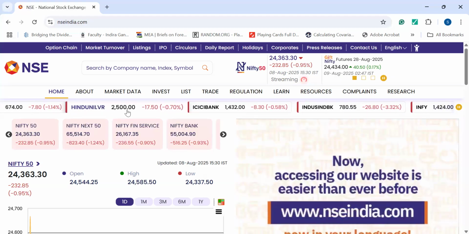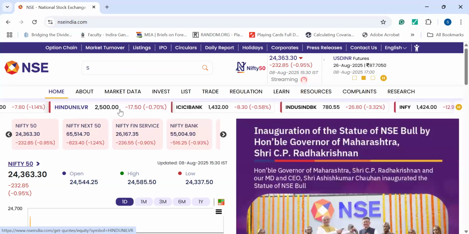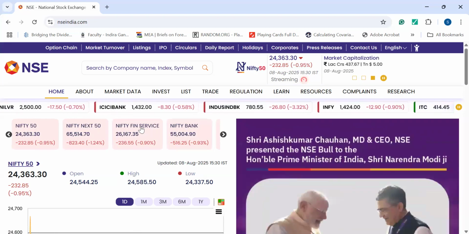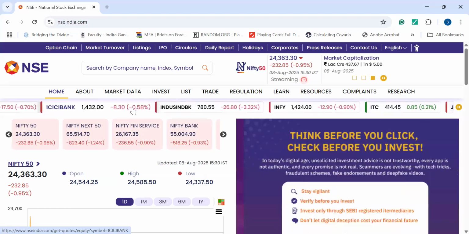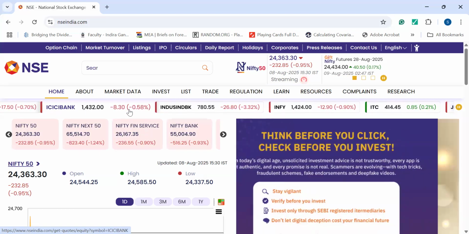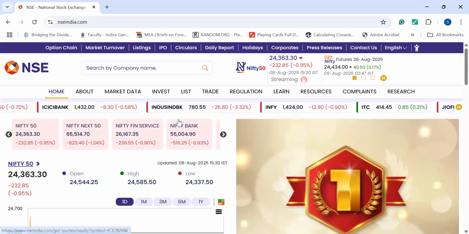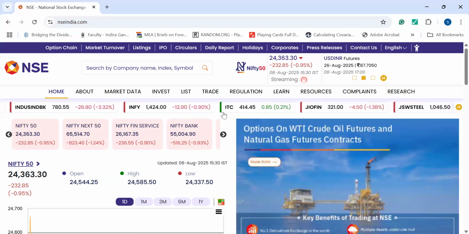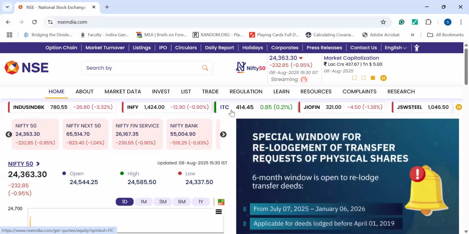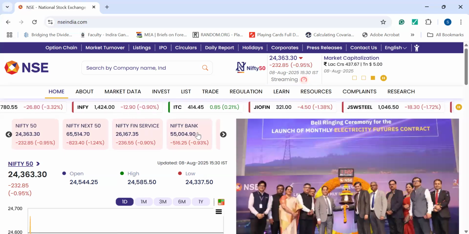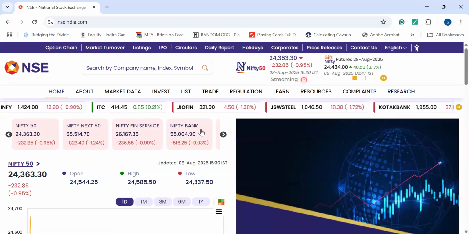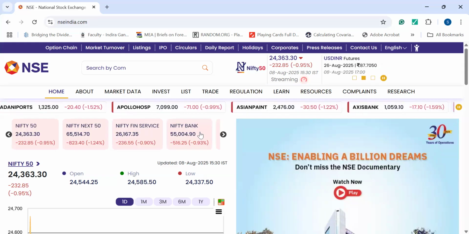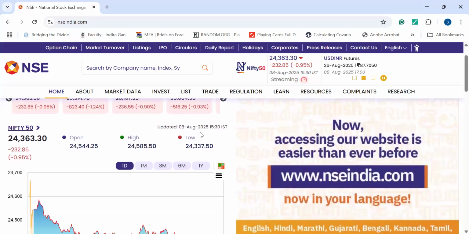You will find this bar where they give you some important companies and their prices, how much they have increased, how much they have decreased. If it is in red, it has decreased as compared to the previous day. And if it is in green, then it has increased as compared to the previous day, as you can see in ITC. But other than that, all are in red because recently the market was not having the sentiment of positivity. So we can see that it is completely red.